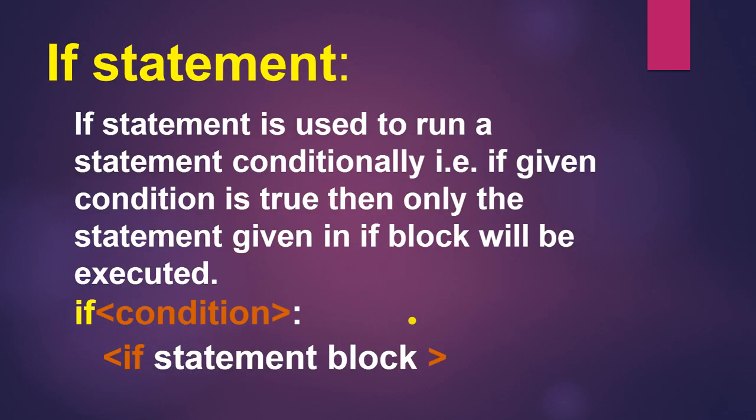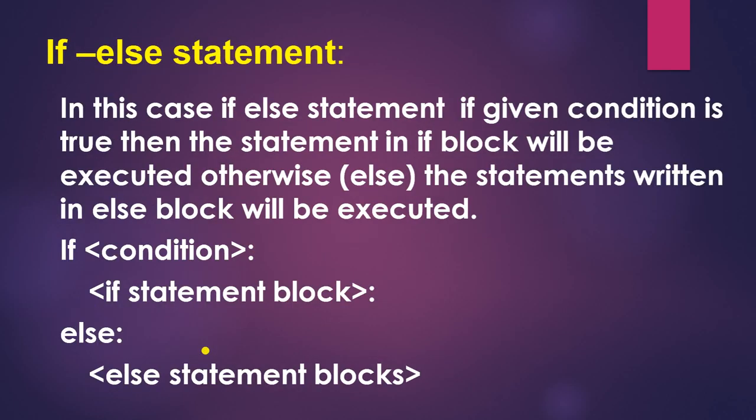Now next is the if statement. The if statement is used to run a statement conditionally, that is, if the given condition is true, then only the statement given in the if block will be executed. Next is if else statement.